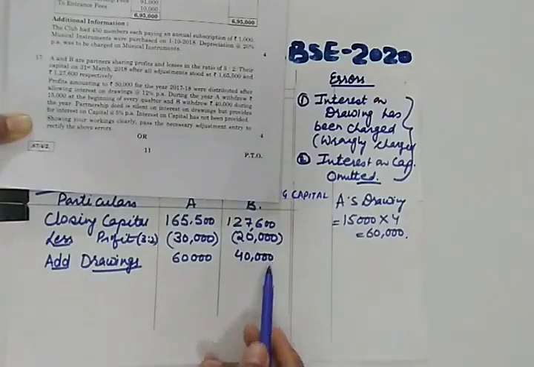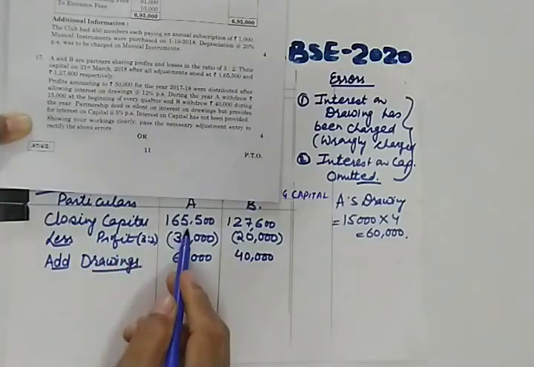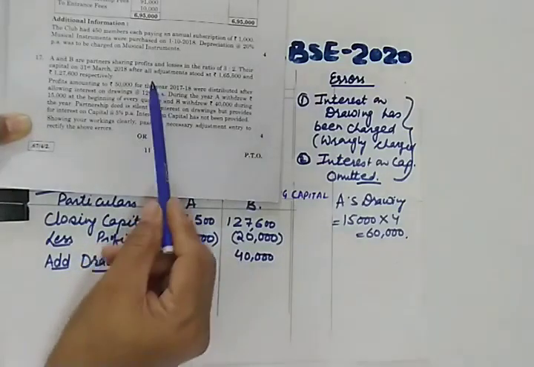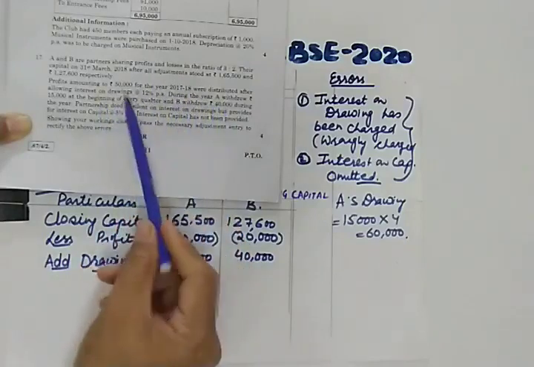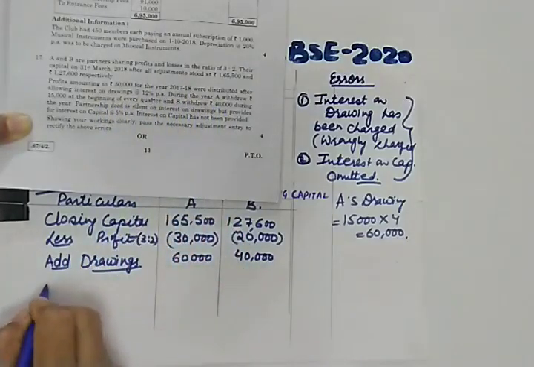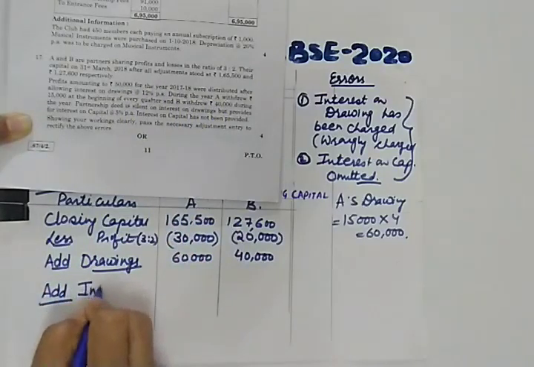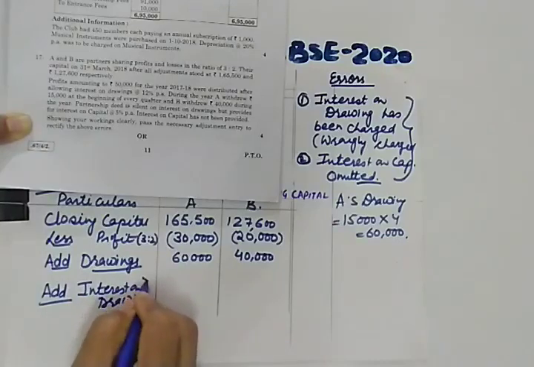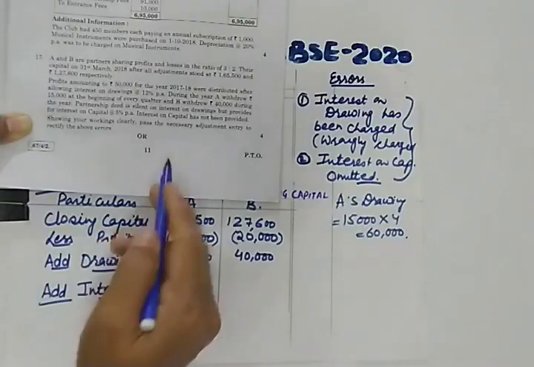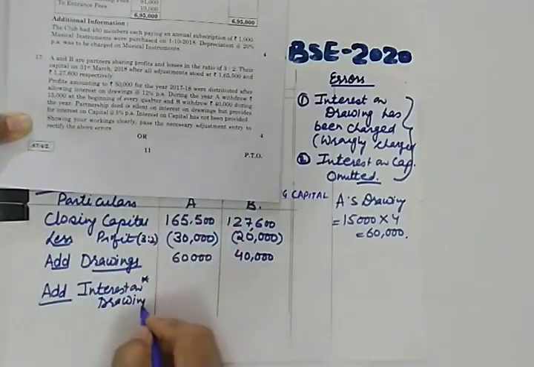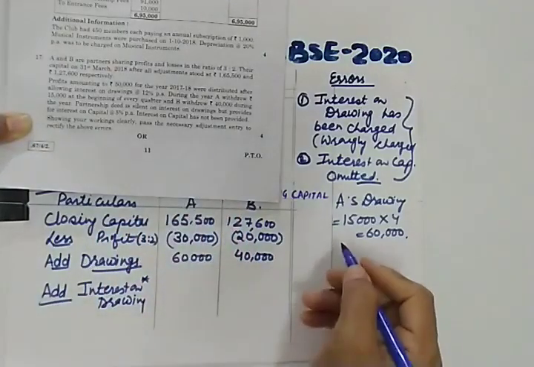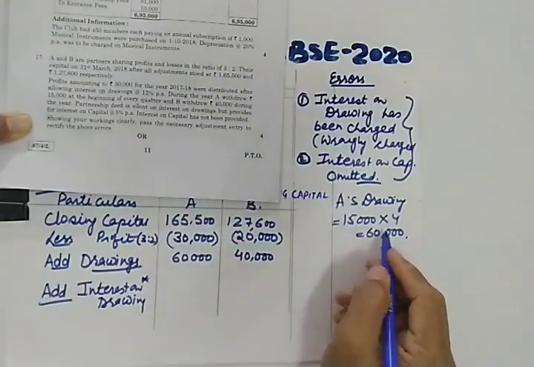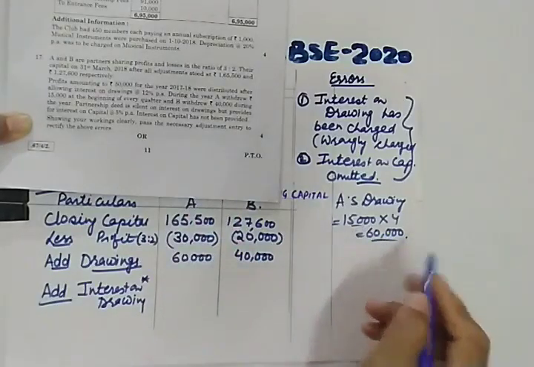What is more important here is that from closing capital we have already adjusted interest on drawing, which is to be added back. Interest on drawing. So this is a new point here. Interest on drawing is to be added. For that you need to calculate interest on drawing. So let us calculate interest on A's drawings first.